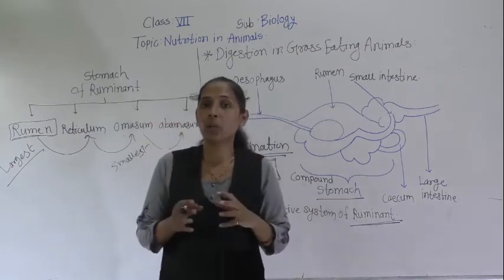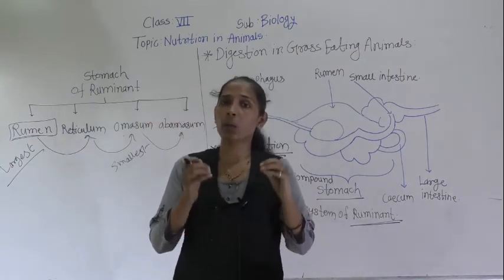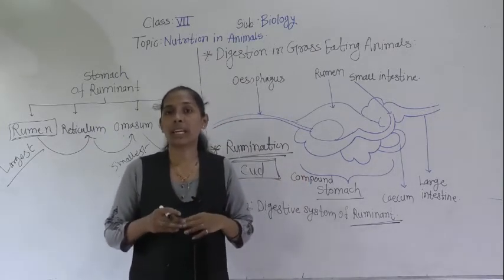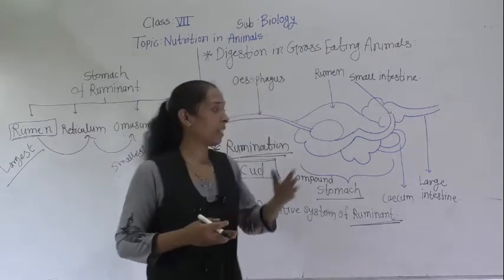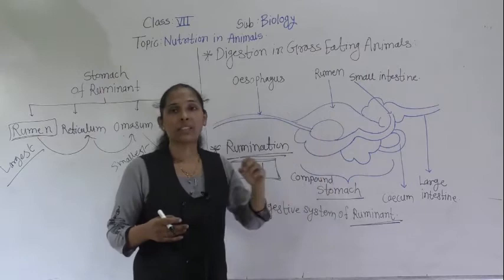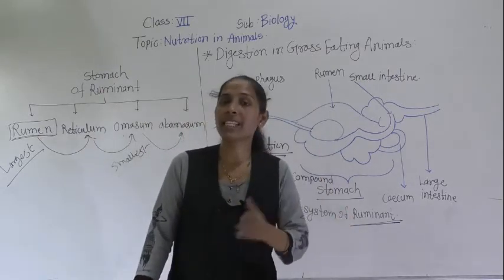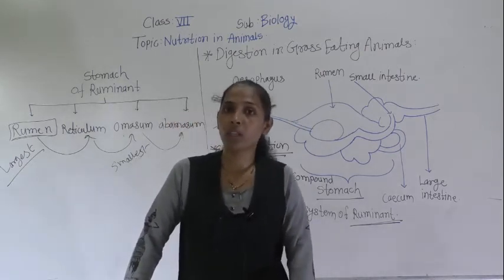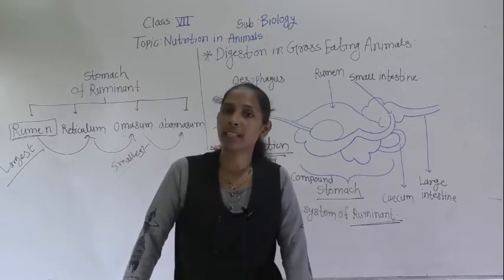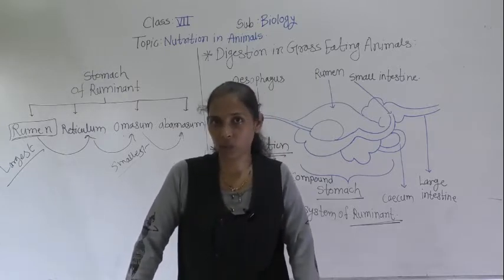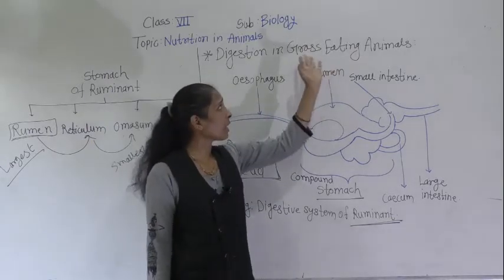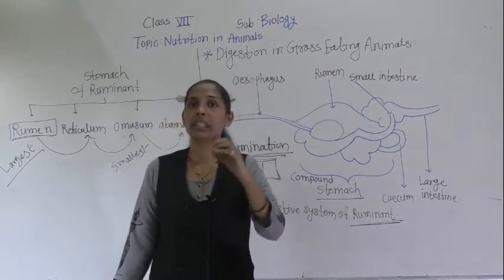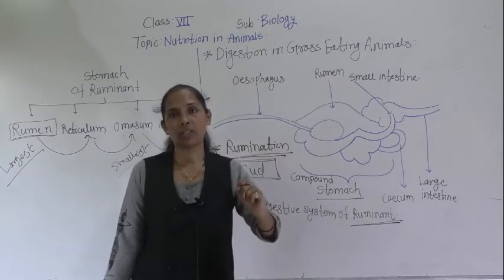Okay, so that cellulose or the green grass can be digested only by herbivorous animals. Why is it so? Because in those animals there are certain bacteria present in their digestive system, and with the help of that bacteria they can easily digest the cellulose. And that same bacteria are absent in the human body or in other animals also, and that is the reason we cannot digest the grass. So grass eating animals can easily digest the grass which is rich in cellulose, because they have certain types of bacteria which help to digest the cellulose.